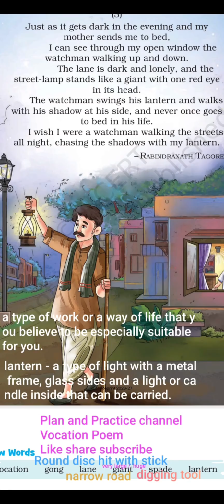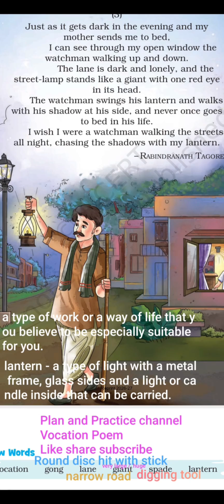The child forgets here the struggles faced by the watchman to earn money for his family. The economic status of the watchman here the child forgets.